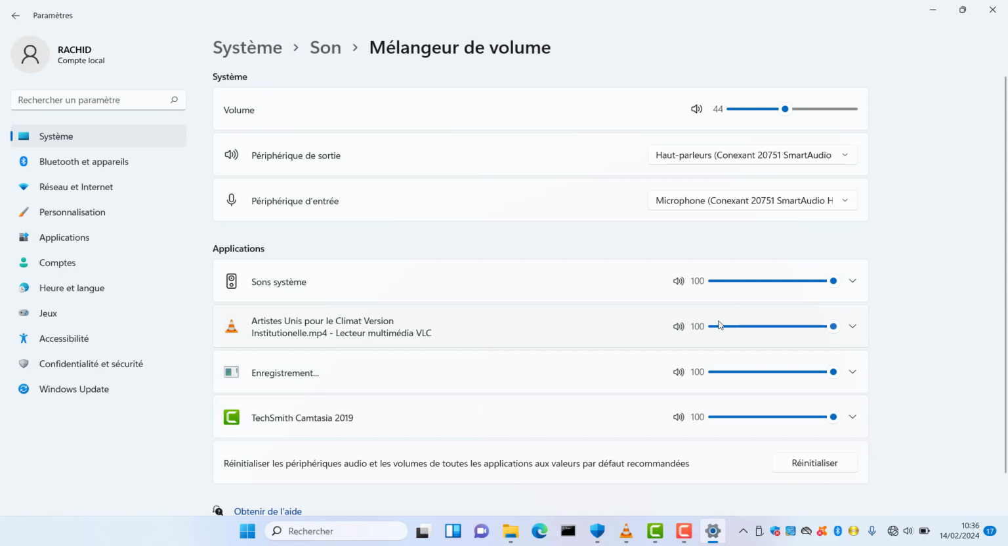As you can see here, you can do the same for some other softwares.